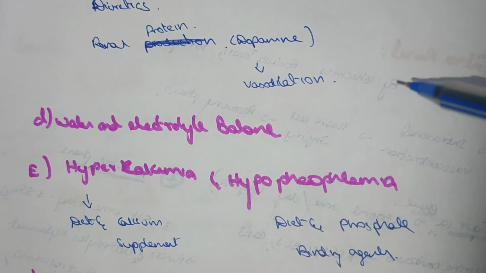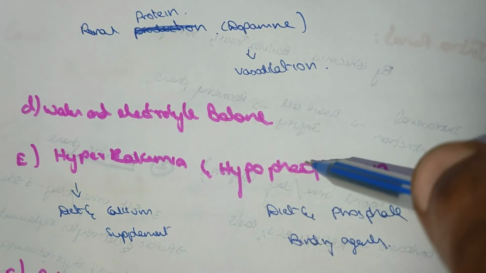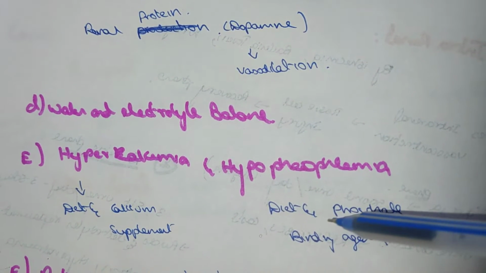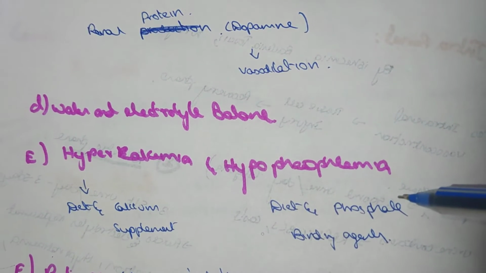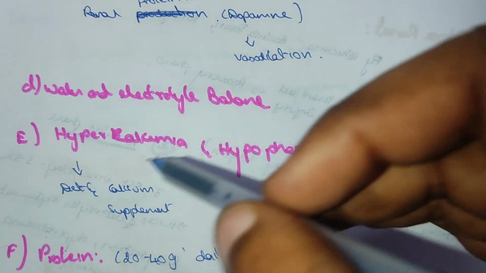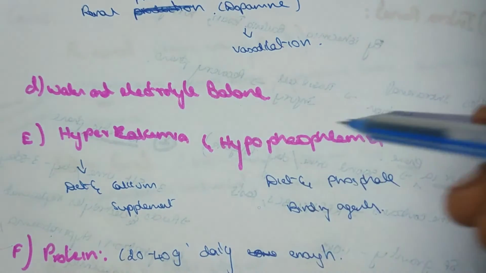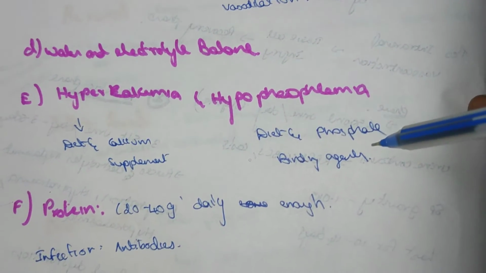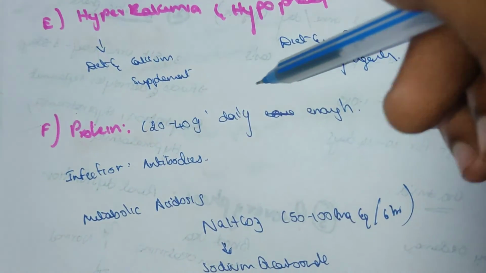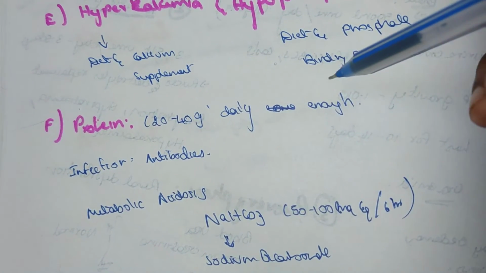Water and electrolyte balance is given because of the fluid loss, hyperkalemia and hypophosphatemia. We should give a diet and calcium supplement, and phosphate binding agents. Protein, 20 to 40 gram daily, is enough.